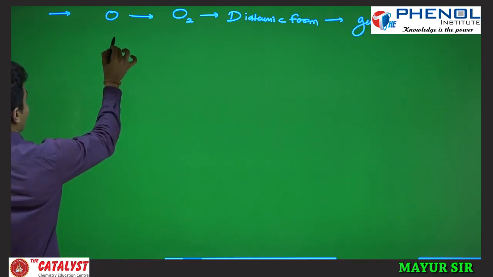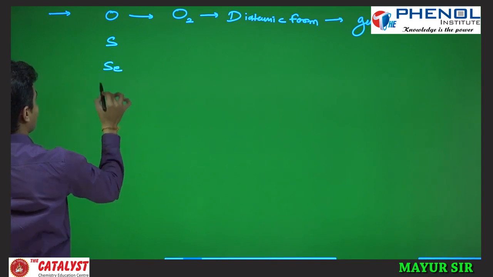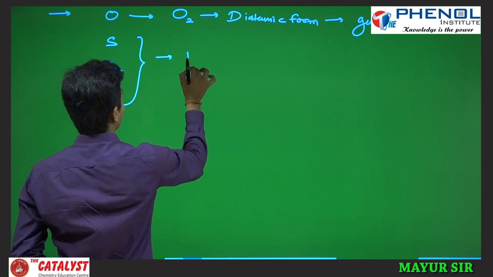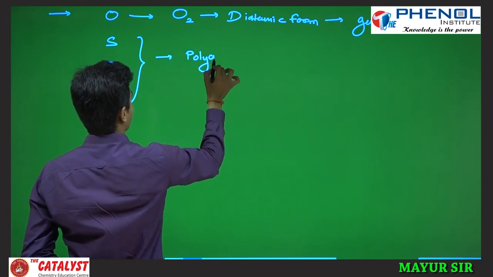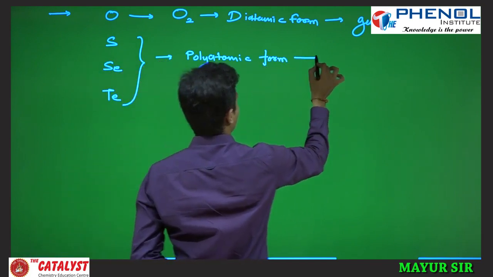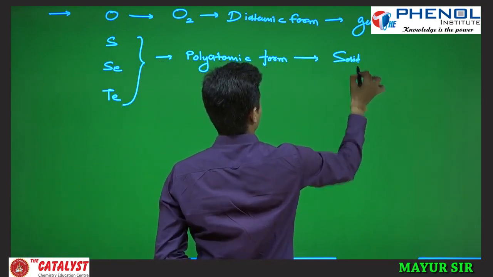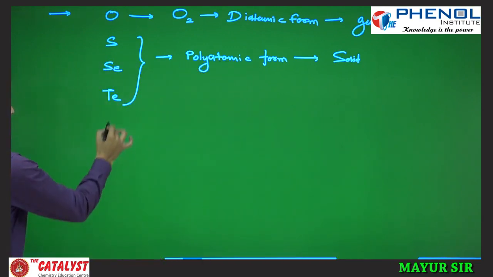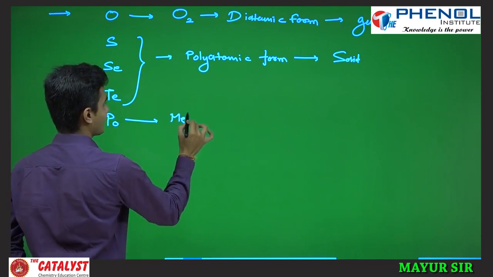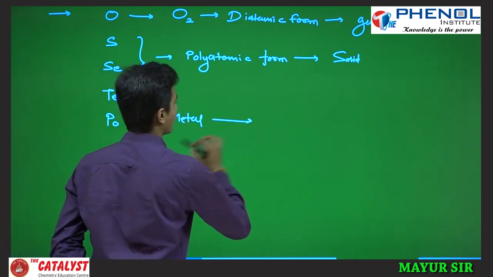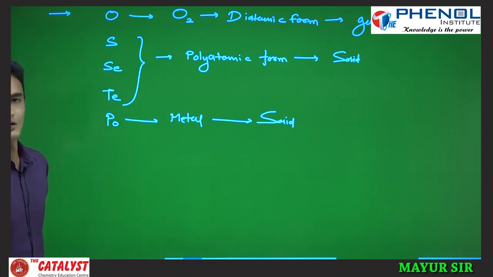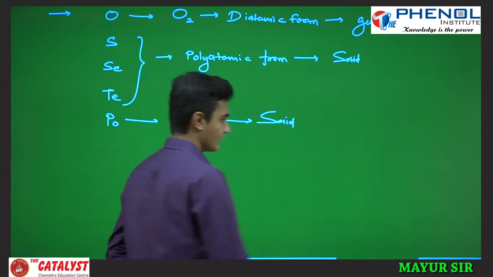Sulfur, selenium and tellurium are all in the polyatomic form, and they are solids. Polonium is a metal, and a metal is always in the monoatomic form, and it is in the solid phase. So these are the states of the elements.